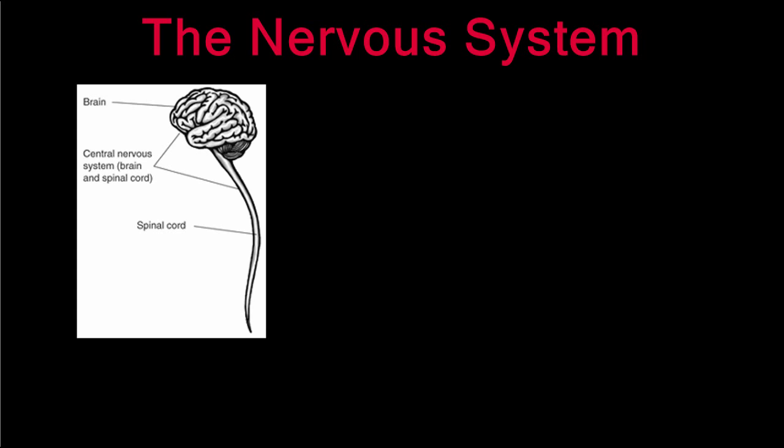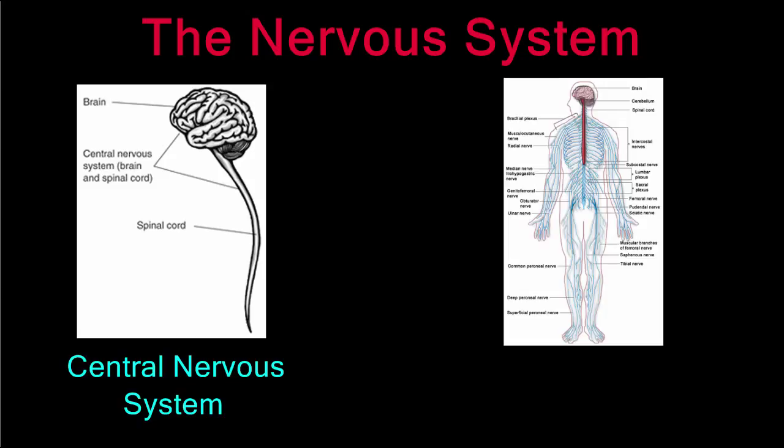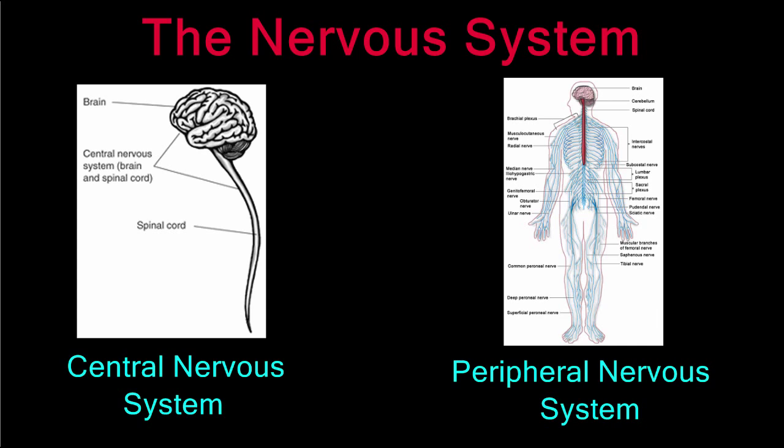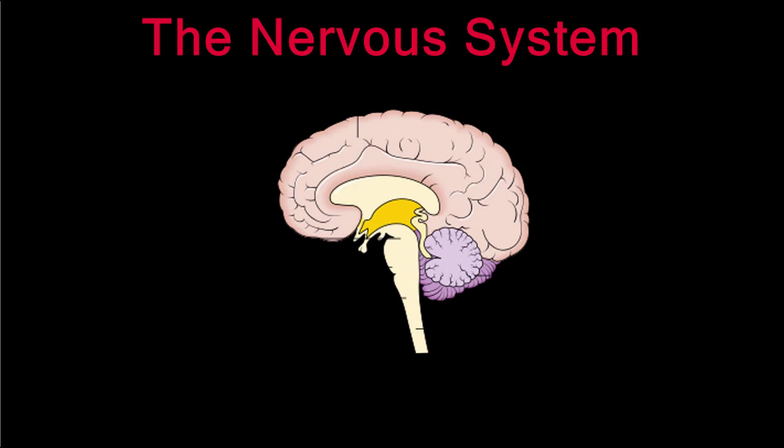At this point, we've talked a lot about nerve cells, but what about the organs of the nervous system? The brain and spinal cord are organs that make up the central nervous system. The vast network of nerves outside the central nervous system that extend throughout your body make up the peripheral nervous system. The brain controls most of the activities that occur in the body.